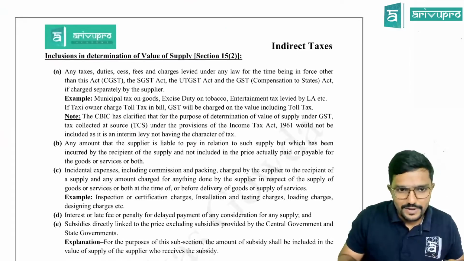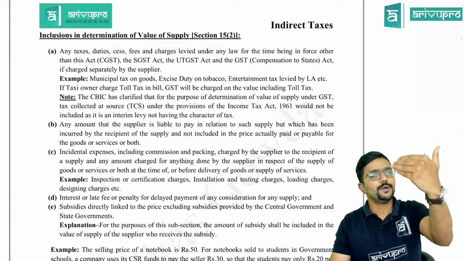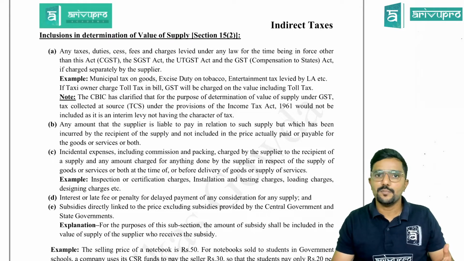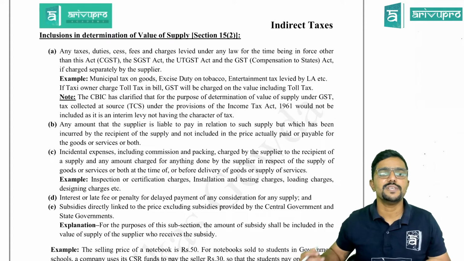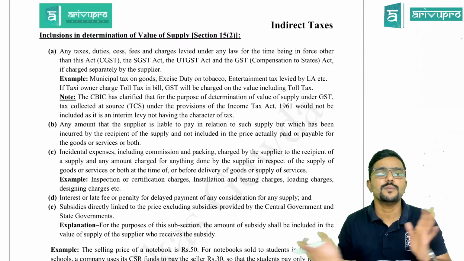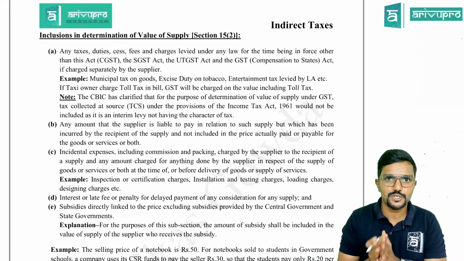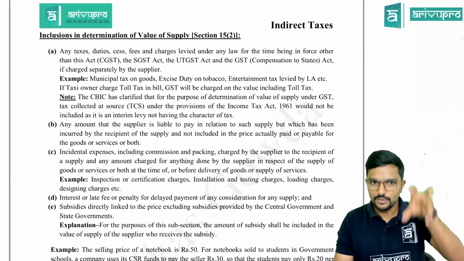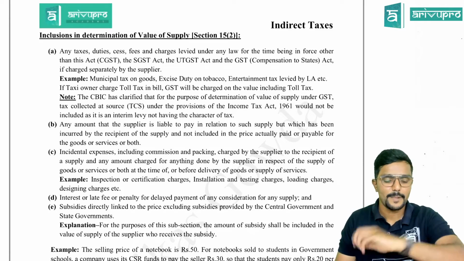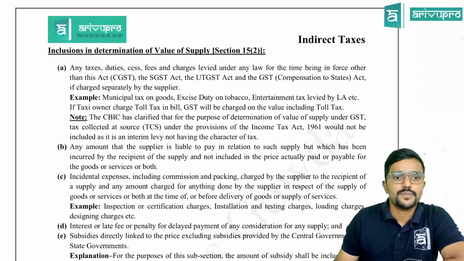Chalo guys. Now we are entering into an important point. 15.2 and 15.3 are very important, guys. You need to remember it along with the clause. 15.2 has clauses A, B, C, D, E, and 15.3 has two clauses. So try to remember along with the clauses. Very, very important. As I have told you, they are asking questions on this topic in each and every attempt. Important area. Let us discuss it.